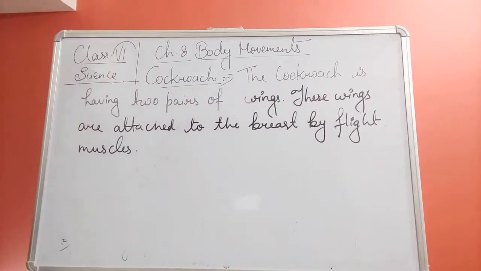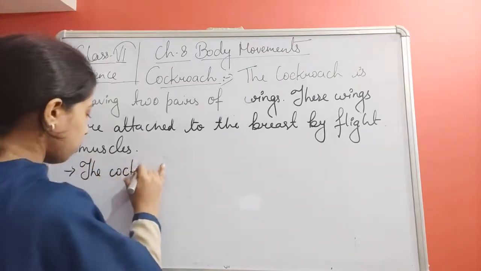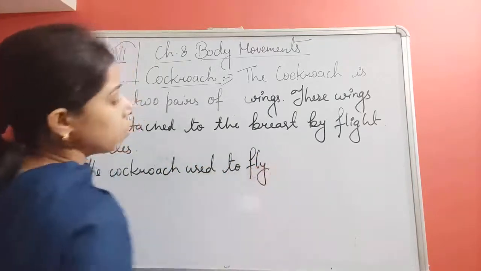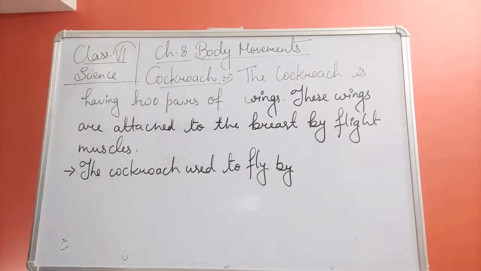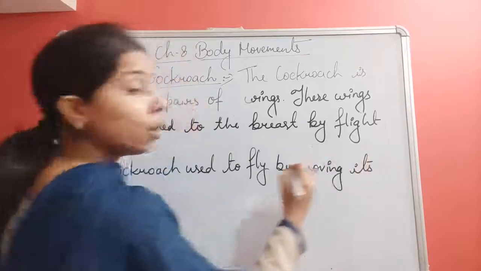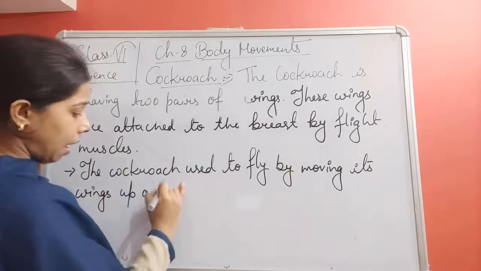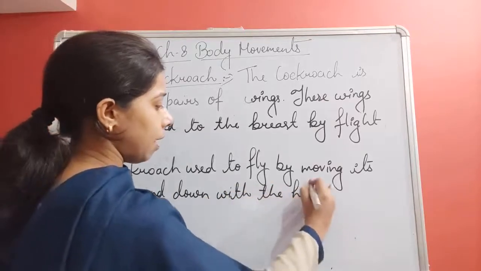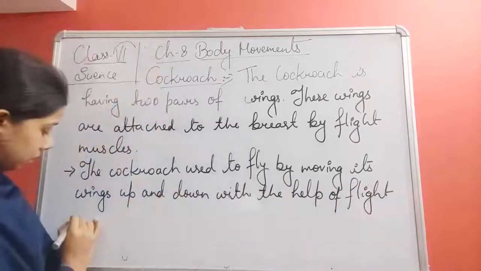So the cockroach flies by flapping, by moving its wings up and down with the help of flight muscles.